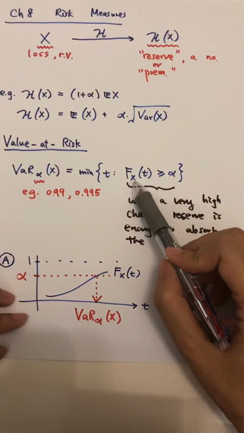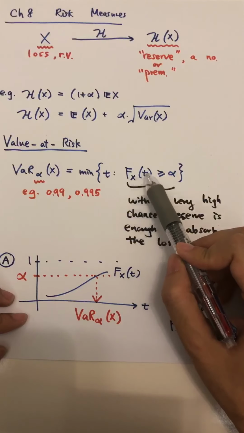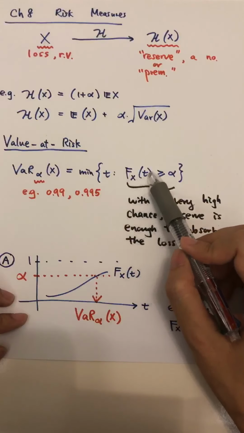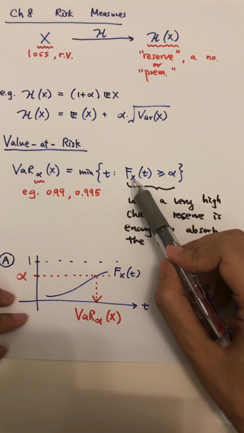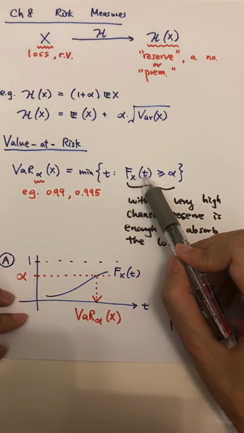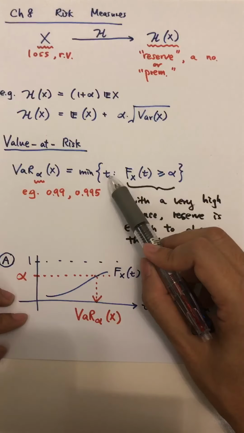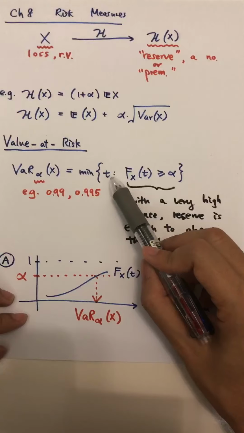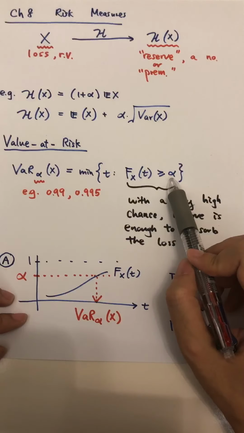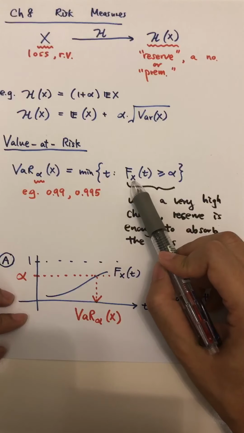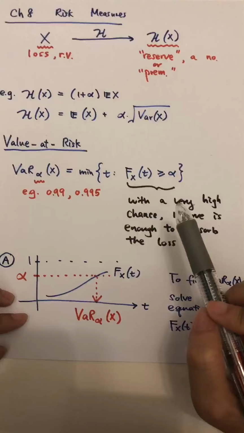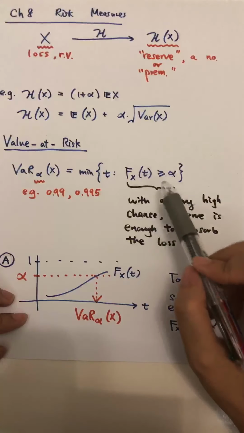Here we interpret X as the future loss, and t is the amount of reserve. The probability here, F_X(t), is the chance that the future loss X is less than t. So we want to find the minimum amount of capital such that with a very high chance, say 99.5%, the future payment is less than t. This is the meaning of value at risk.